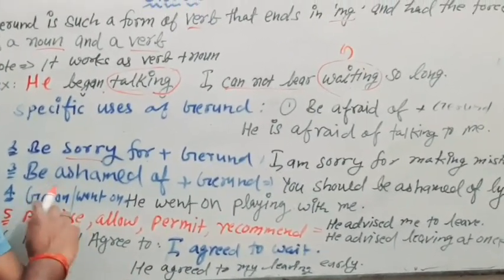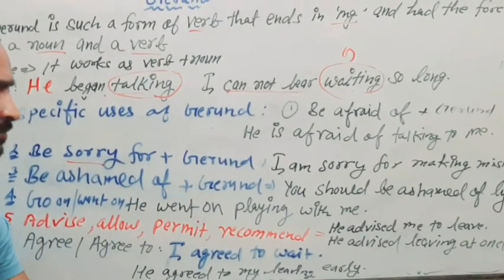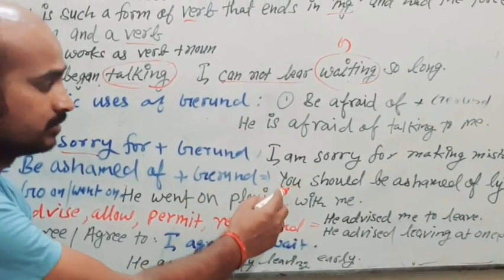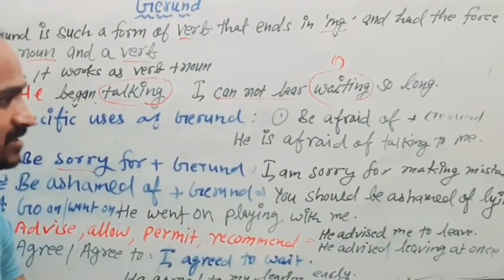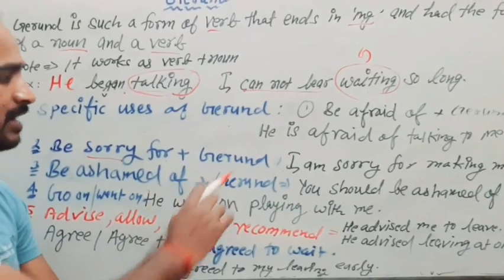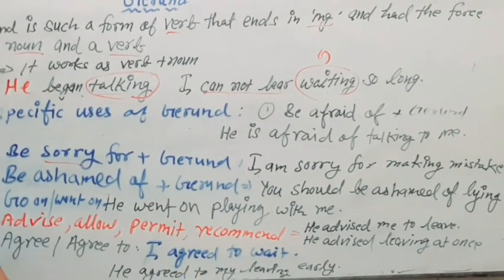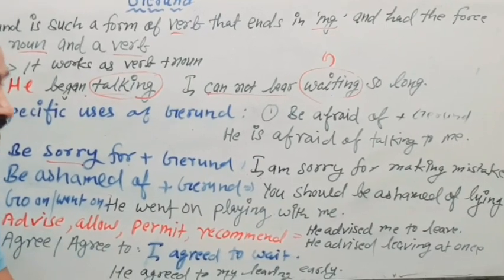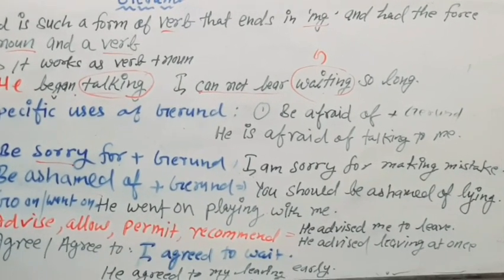Okay, now be ashamed of plus gerund. Just see, ashamed of and gerund. Now you should be ashamed of, ashamed of, then after that gerund. So you should be ashamed of lying. Means whenever you are going to lie, you should feel ashamed of that.